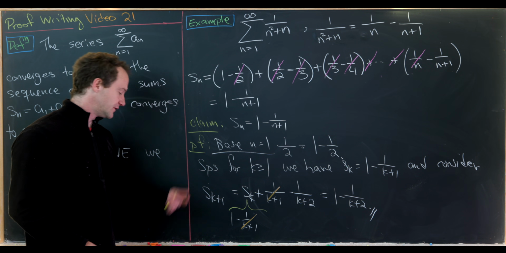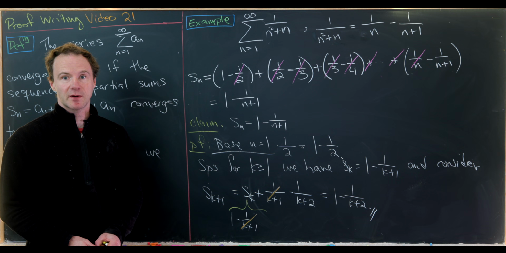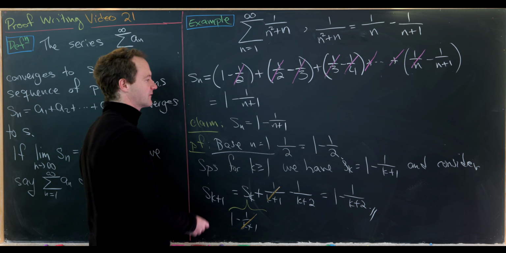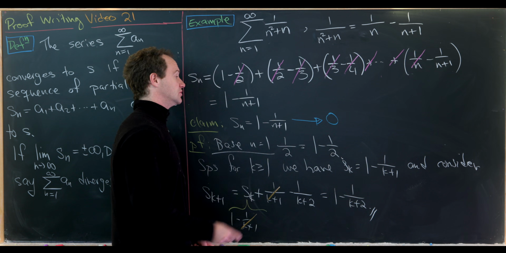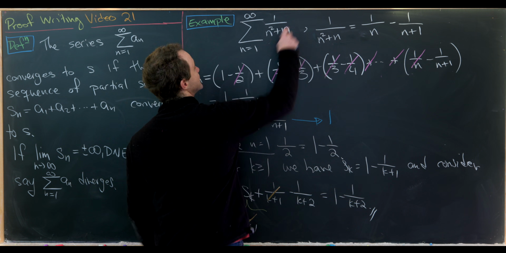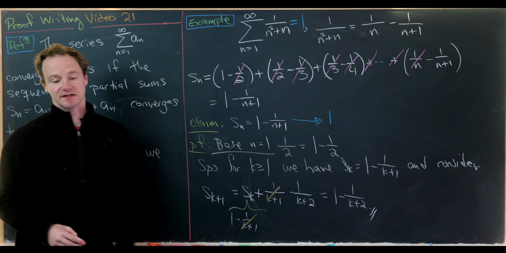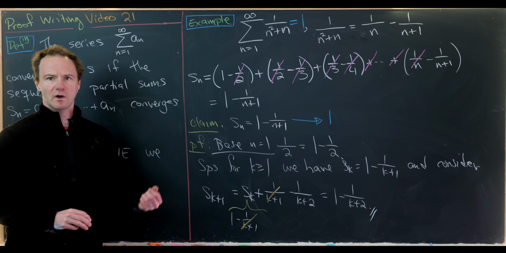But now all we have to do is take the limit of this sequence of partial sums. Again, proving that carefully using our epsilon-N method, we'll see that this goes to the number 1. So that means the value of this series is 1. Okay, let's look at one more series.